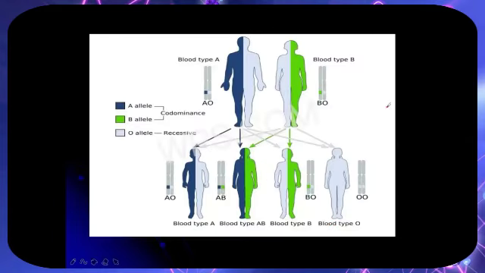So this would simplify also. A is always dominant to O, B is always dominant to O. Same here. But only AB would go together. This follows dominance. And O will only show if both small i alleles appear together.